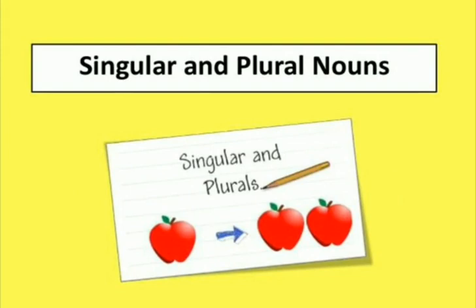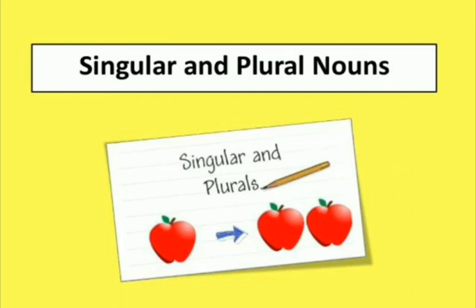In the last class, we learned singular and plural through a story, right? So, singular is a word or a form of word denoting or referring to just one person or place or animal or thing.